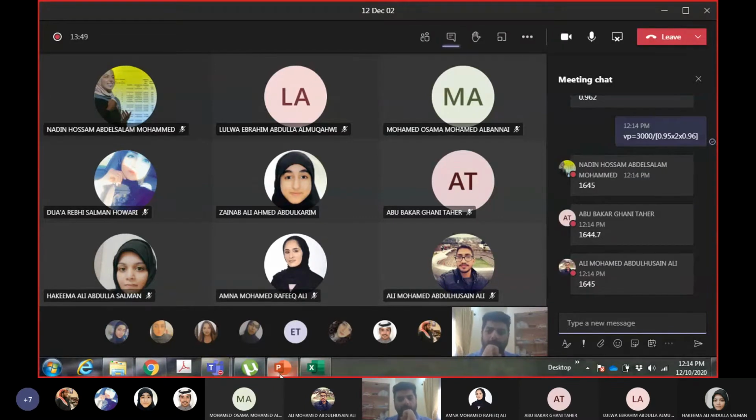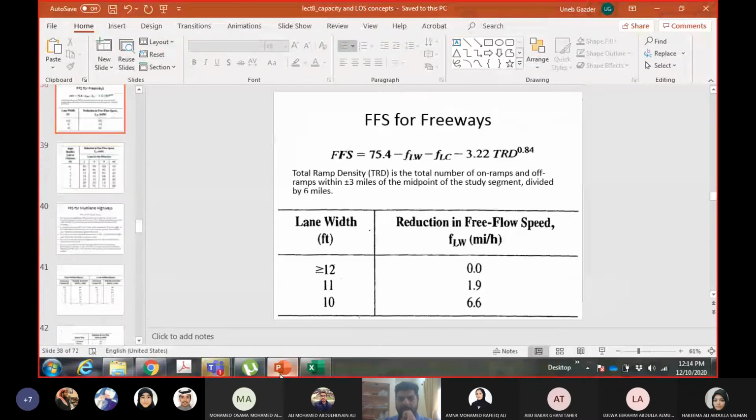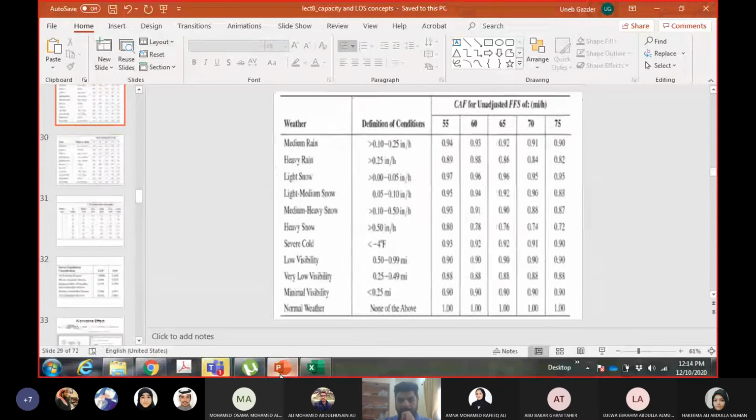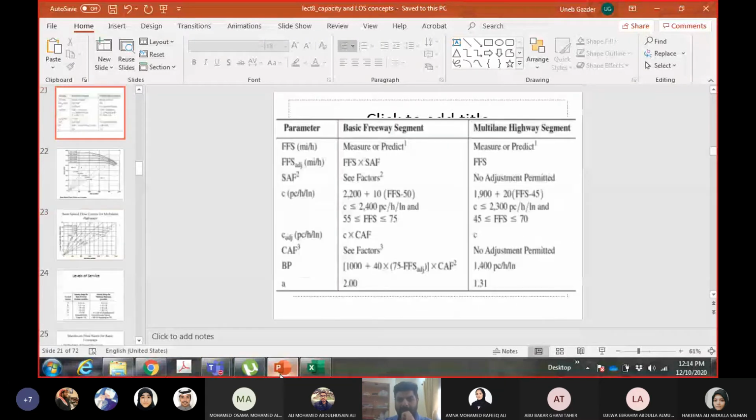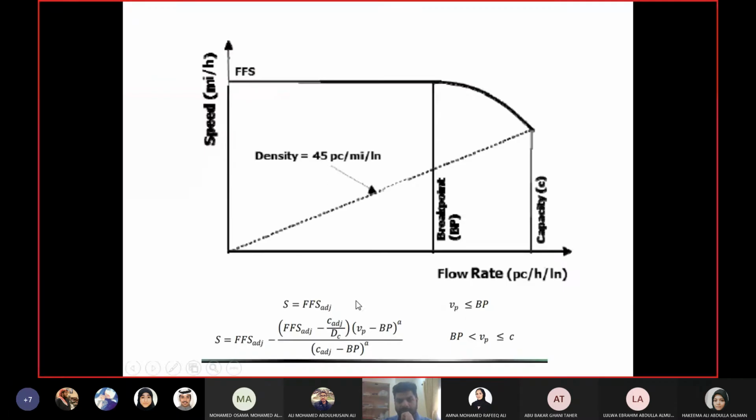We calculated VP and we calculated the breakpoint. So now I can see what my speed should be. For speed we have two conditions. If VP is less than or equal to the breakpoint, the speed is equal to free flow speed. If VP is more than the breakpoint up to capacity, then the speed will be calculated using this equation. So should I take speed equal to free flow speed or apply this equation?